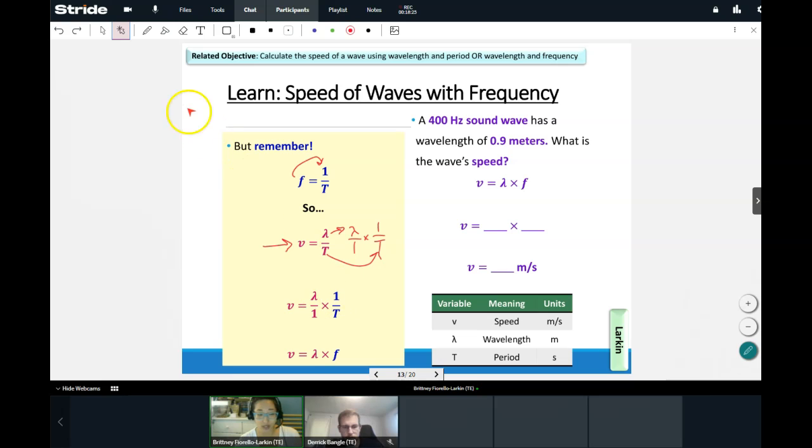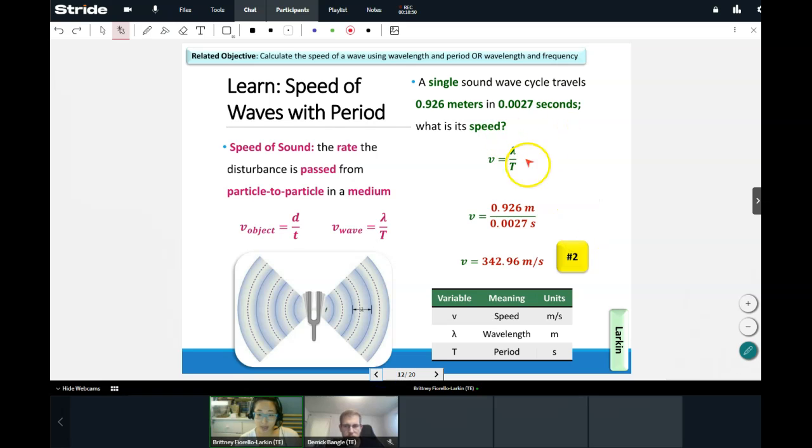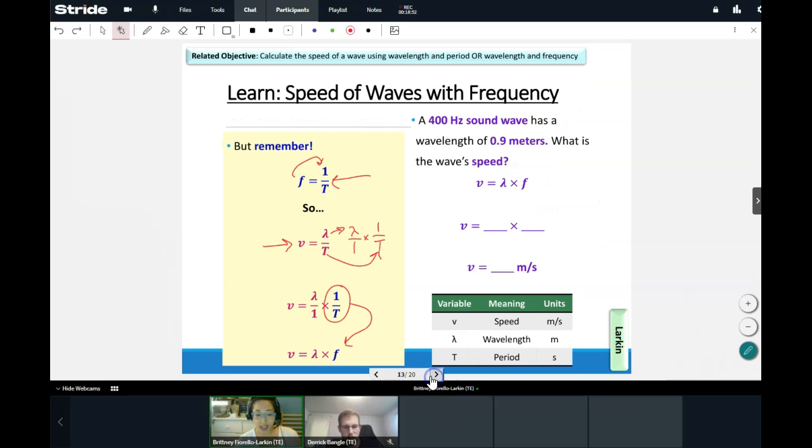So the way that we then do this is then 1 over period, we just saw up here, is the same thing as frequency, right? So we saw that right here. 1 over period is the same thing as frequency. So instead, I can just put F right here for frequency. So now I have a new equation where speed equals lambda times frequency. Okay, so again, what you'll just notice here is that it's the opposite equation, right? Previously, we had lambda divided by period. Now we have lambda times frequency.